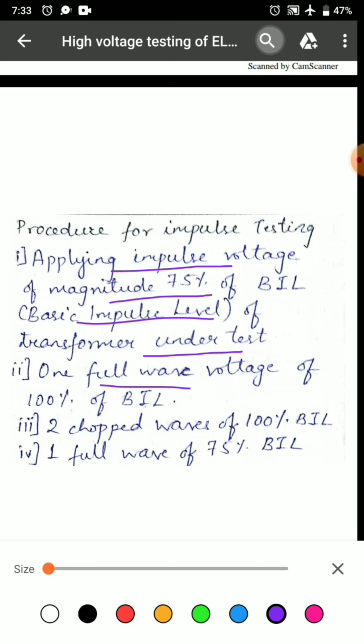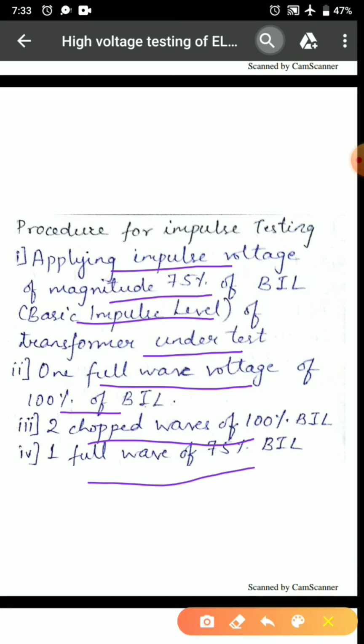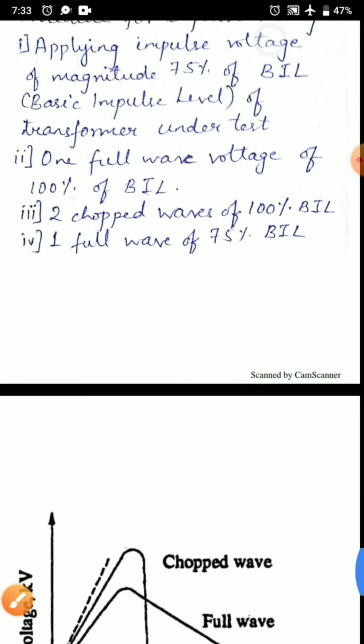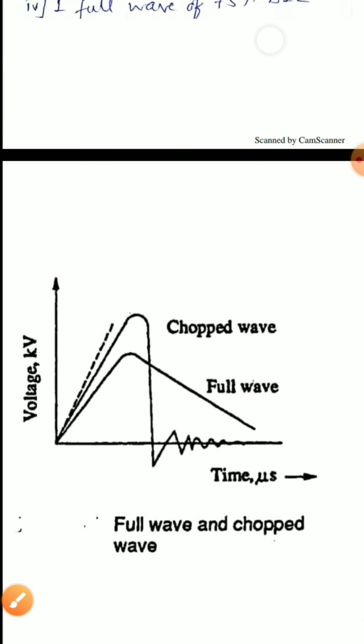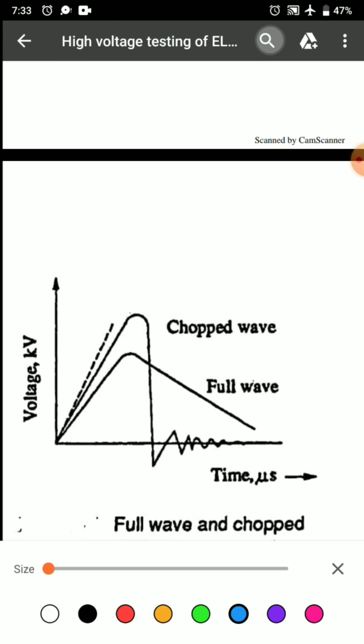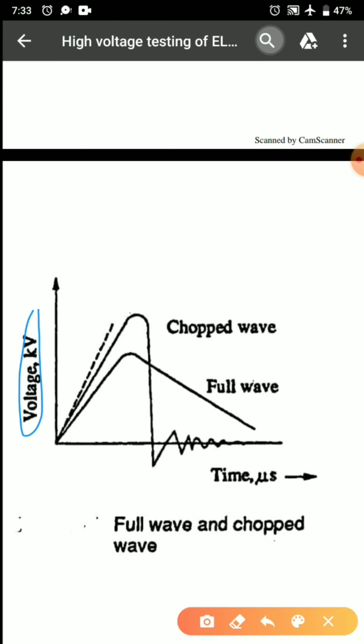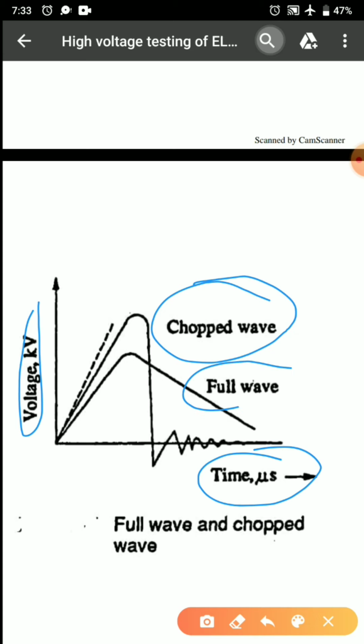Second, one full wave voltage of 100% of BIL, two chopped waves of 100% BIL, and one full wave of 75% BIL. We have a waveform plotted between voltage in kilovolt and time in microsecond. We have output waveforms for chopped wave and full wave.